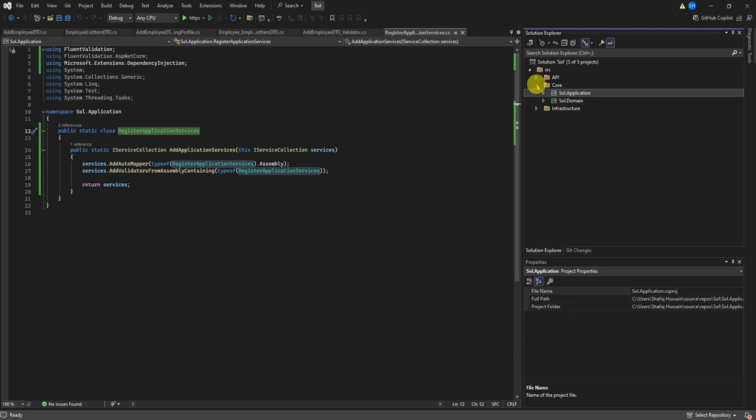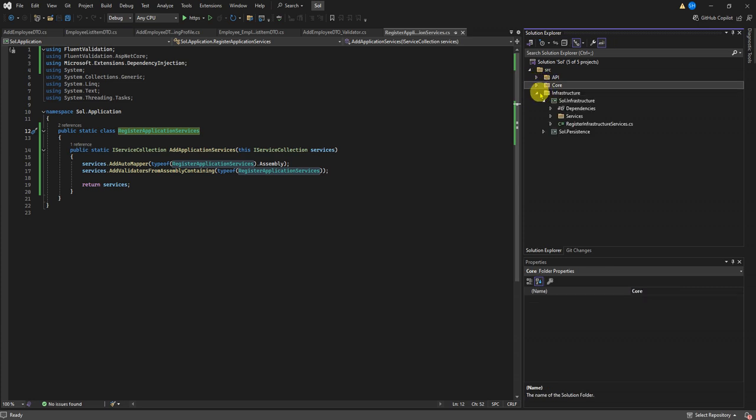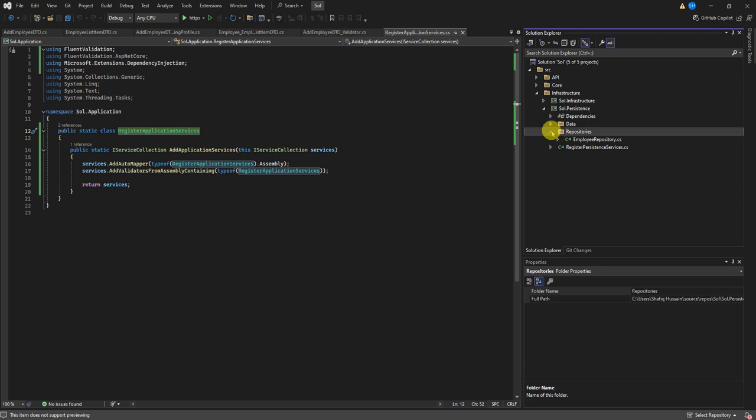That comes under core, and the next section is infrastructure in clean architecture. In infrastructure we have two projects. The first one is the actual infrastructure, and the second one is solution.persistence. In persistence, all the database related operations are performed.